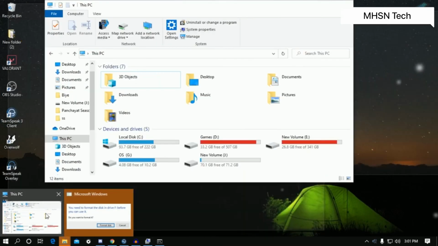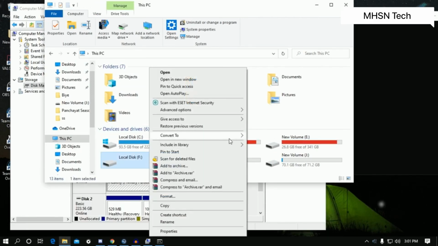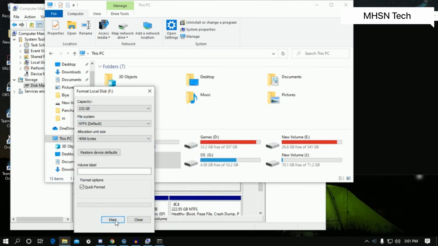If I go to My Computer, as you can see, I'm not able to access this drive because I have to format the drive. So right click over there and click on Format, and after format you will be able to access that drive.